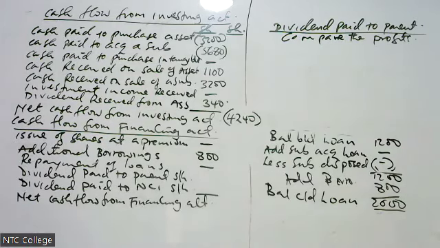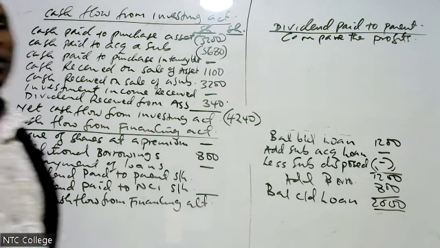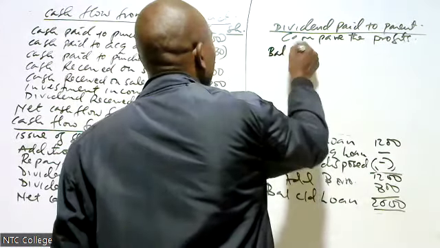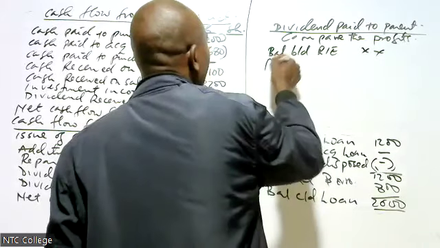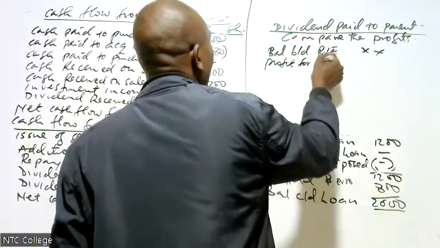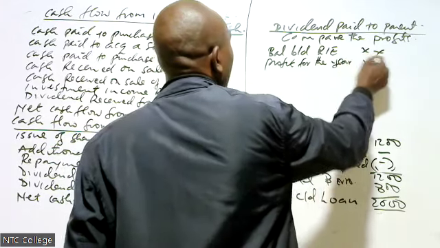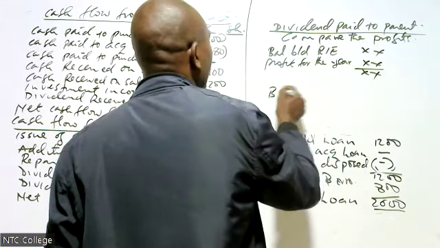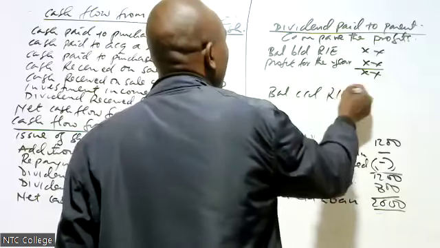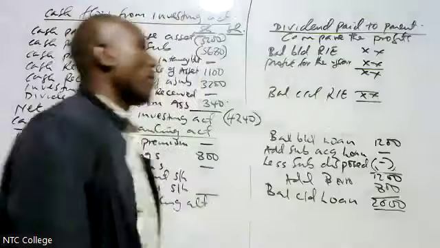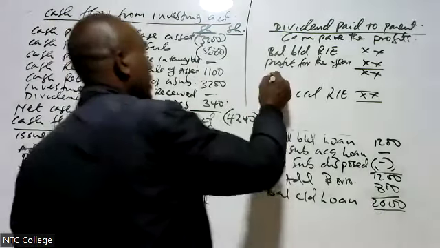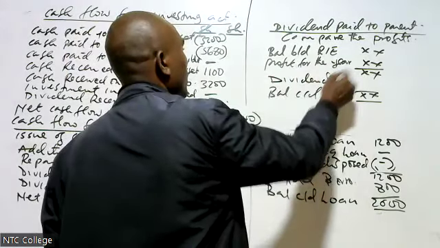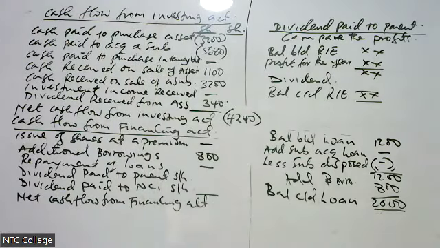How do we compare? I will take my balance brought down, that is the retained earnings, and add profit for the year, your parent. Whatever I get, I compare with balance carried down, retained earnings. The difference will be dividend.